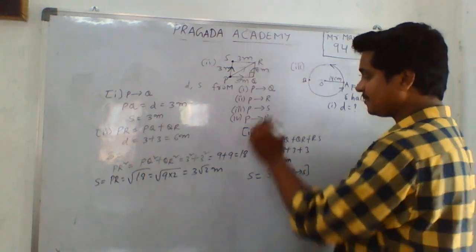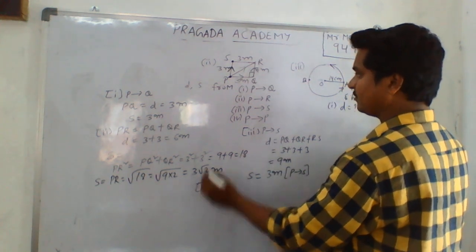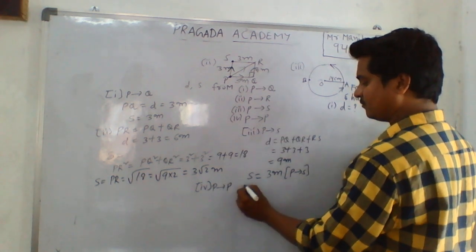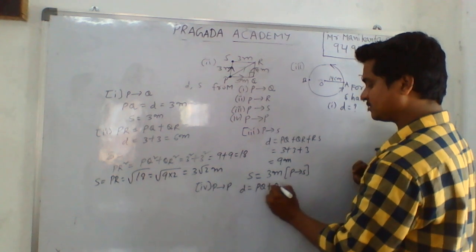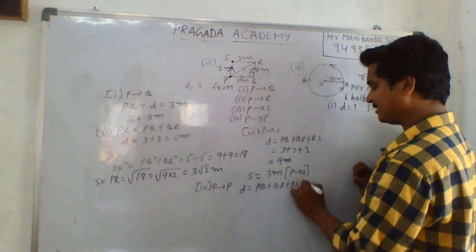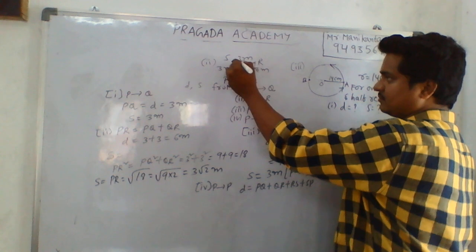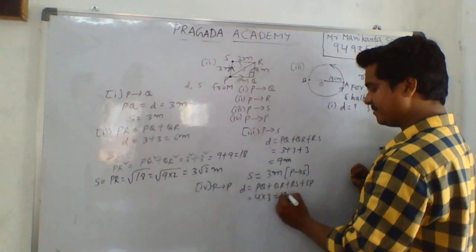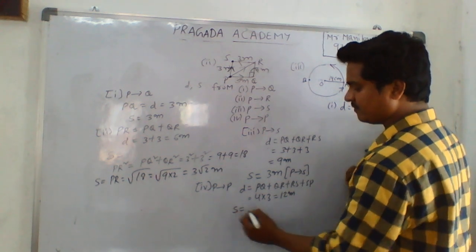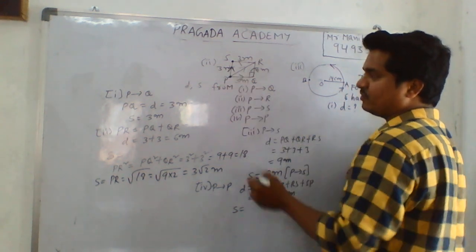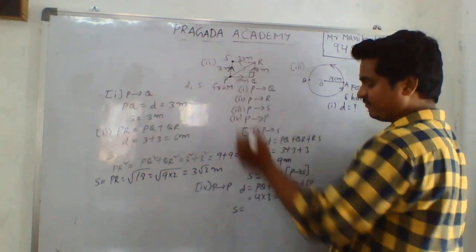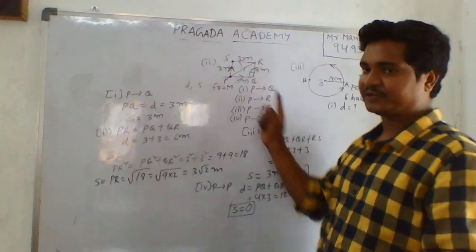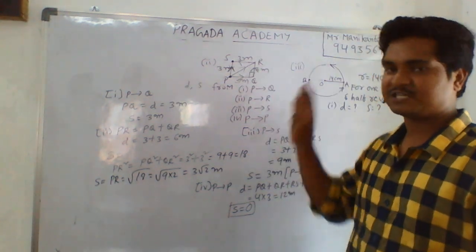Okay, now next, the fourth one. What they are asking is P to P. For P to P, what is the actual path? P to Q plus QR plus RS plus SP. All are equal, so 4 into 3, you will get 12 meters as the distance. Displacement means the initial point will be P and the final point also P. So displacement is 0. For one complete rotation or one complete revolution, displacement becomes 0.